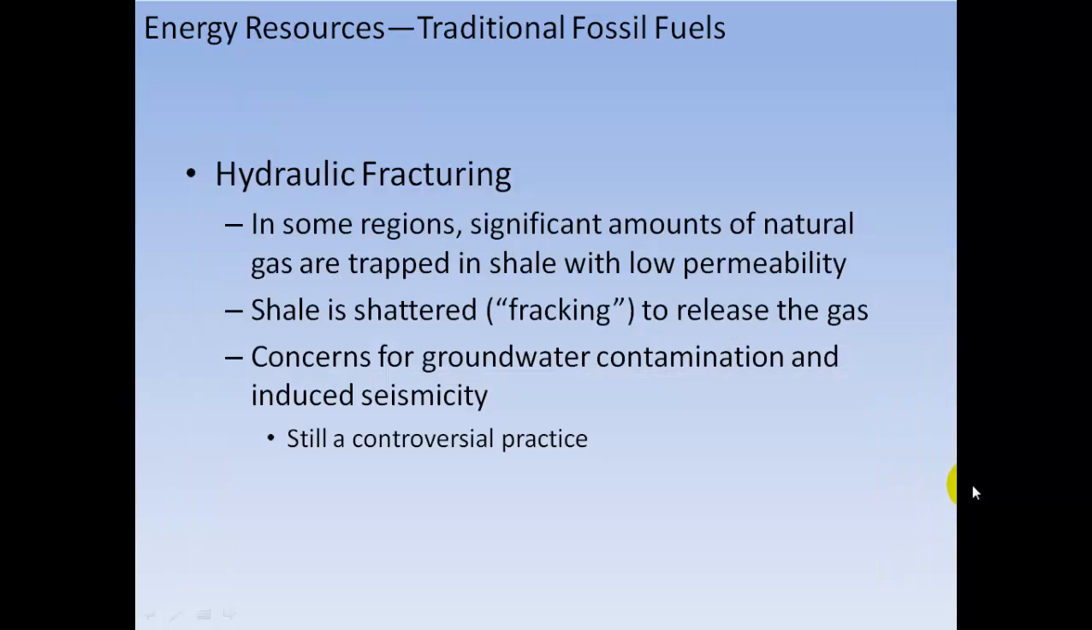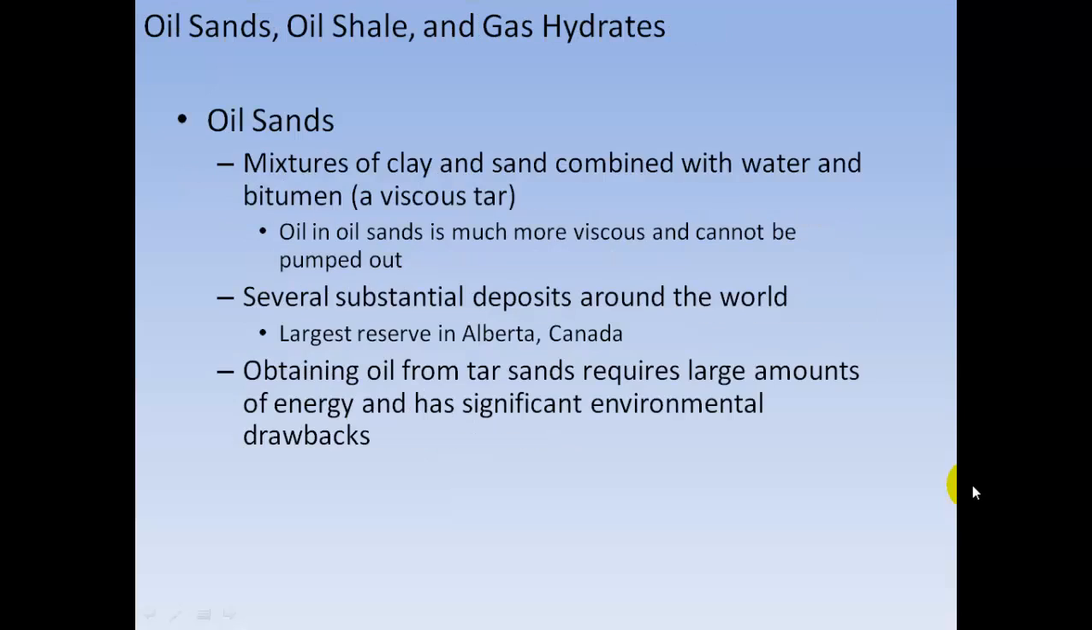Hydraulic fracturing. In some regions, significant amounts of natural gas are trapped in shale with low permeability. This shale is shattered by fracking to release gas. Concerns for groundwater contamination and induced seismicity make it still a controversial practice.